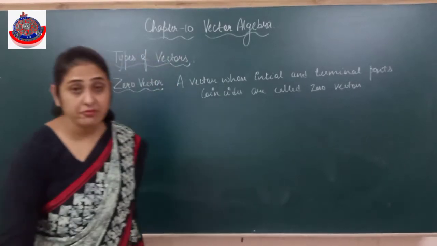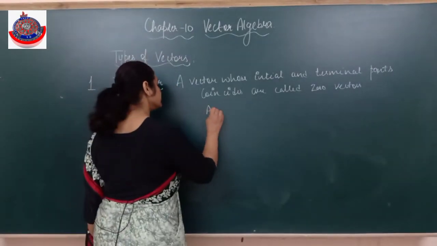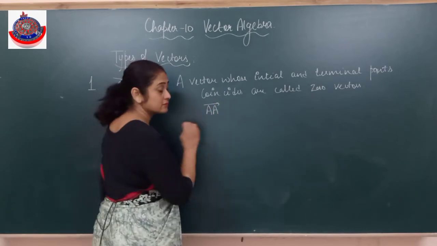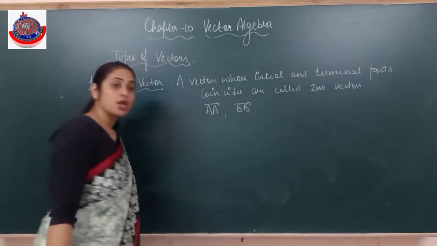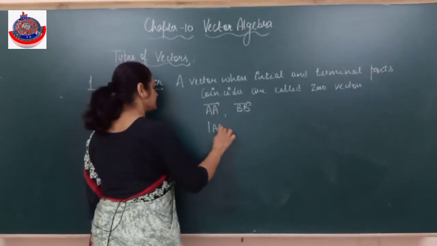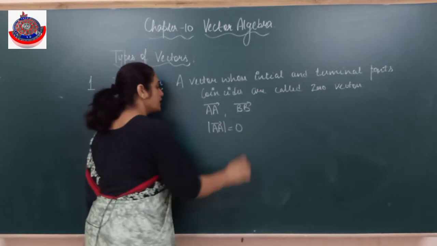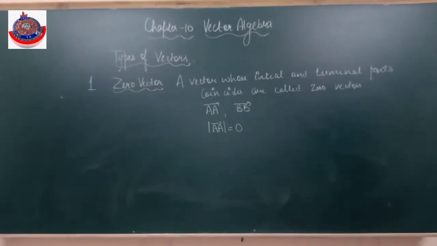That means the initial point is the same as the terminal point. So normally we write the vectors like this. What will be the magnitude of the zero vector? कोई distance ही नहीं. So it's going to be 0. So what is a zero vector? A vector whose initial and terminal points coincide is called a zero vector.